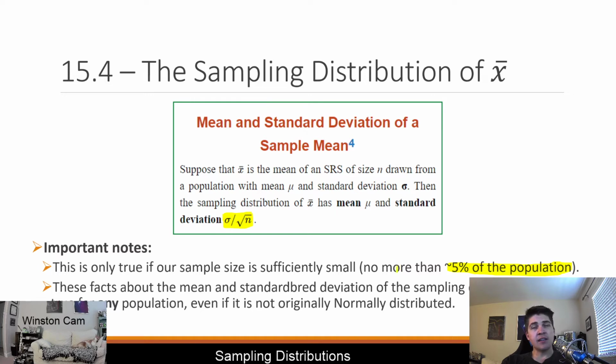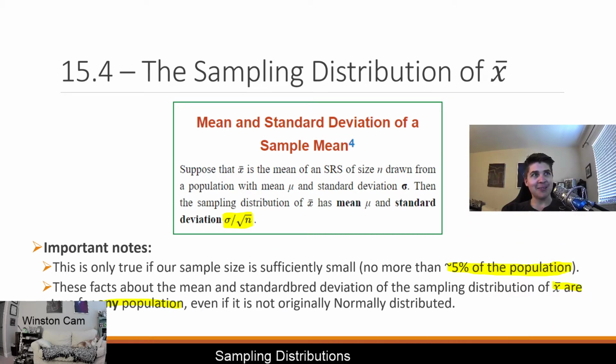Additionally, for some reason this says standard bred, this should say standard deviation, but these facts about the mean and the standard deviation of X bar are true for any population, even if it is not normally distributed. So this is the other thing I want to say. Sorry, again, my face is blocking this particular paragraph.